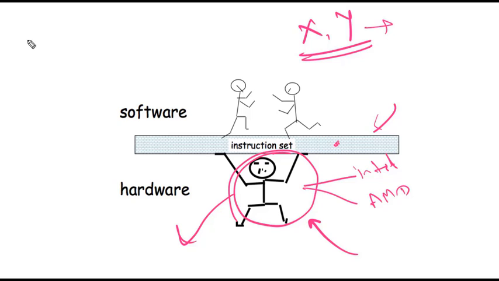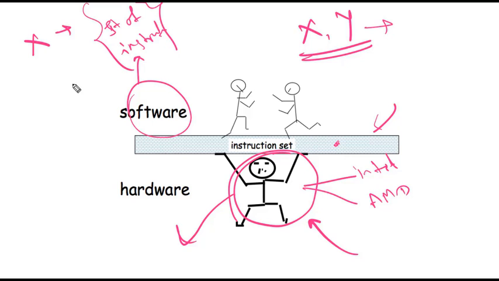Now let's say I have a processor X and it is providing some set of instructions. This supports some set of instructions, and my software is running on these instructions. Now I want to upgrade this X. When I am upgrading this processor X, I need to remember that I cannot change this instruction set. Whatever instruction set it is supporting, I can add on to this, but I cannot change it.